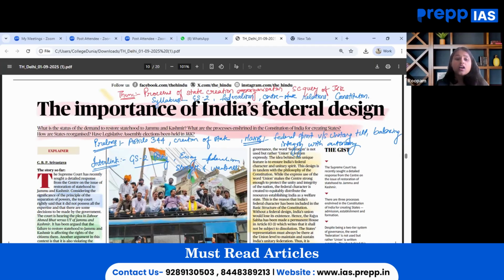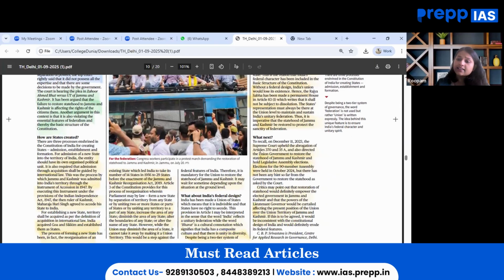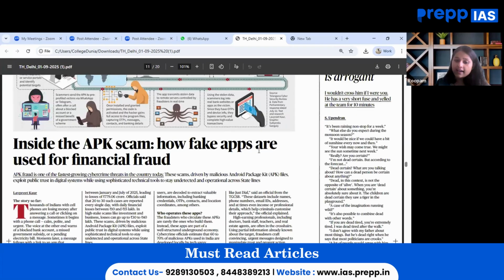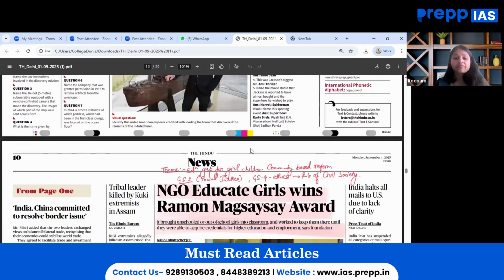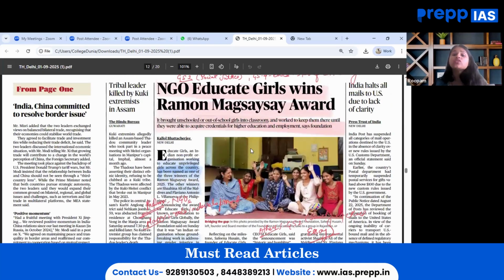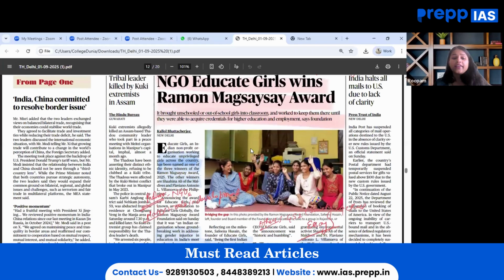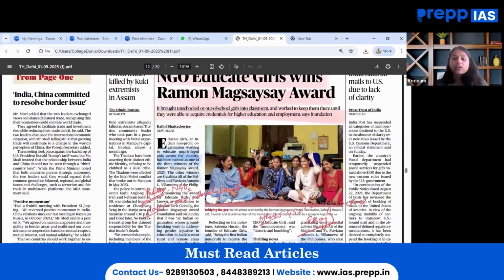Moving on, the next important article that is worth our attention in today's Hindu newspaper is about NGO Educate Girls winning the Ramon Magsaysay Award. Now, when we map this particular article in our GS paper, this will fall under GS paper 2, social justice, education and vulnerable sections. GS paper 4 as well, role of civil society altogether. GS paper 2 as well, wherein role of NGOs can be quoted.